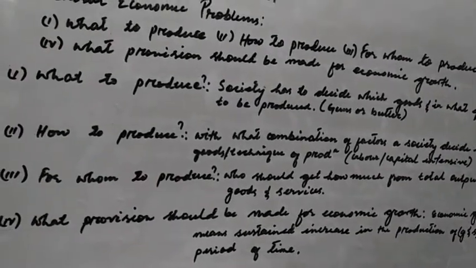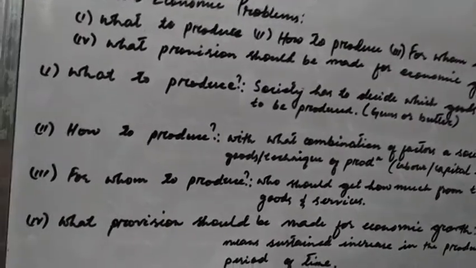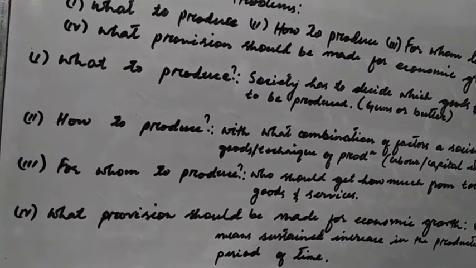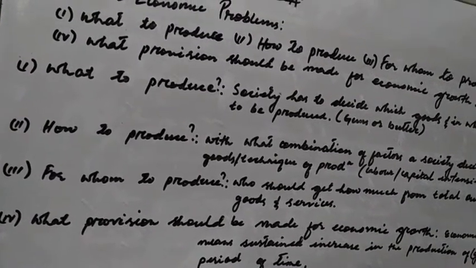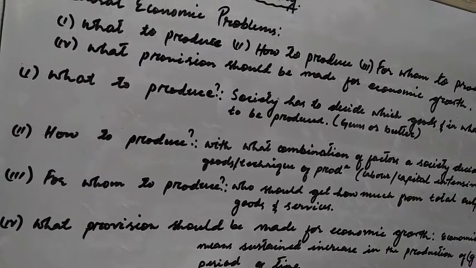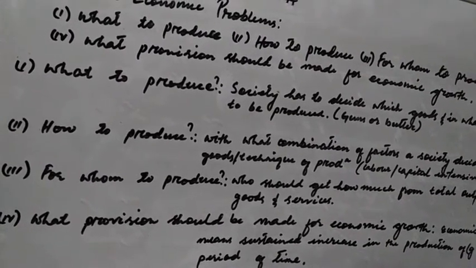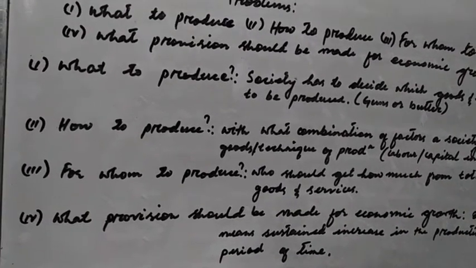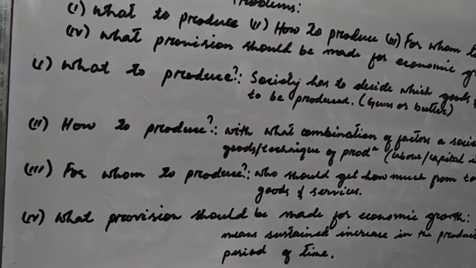But again, it is an established fact that in a free market economy, who gets how much of the national output depends on the money income a person enjoys. Suppose you have a higher income, then you are in a position to get a larger amount of the output being produced. And if your income is less, then you will get less of the output that is being produced.